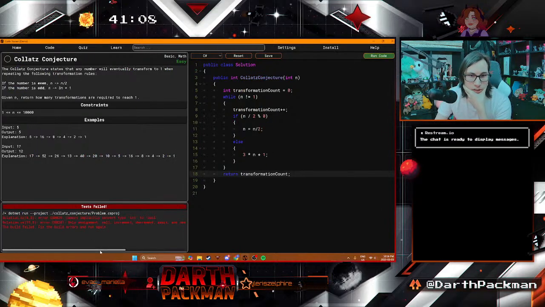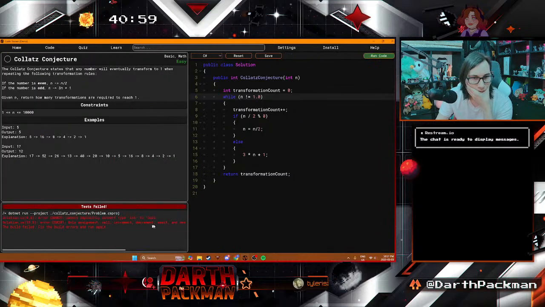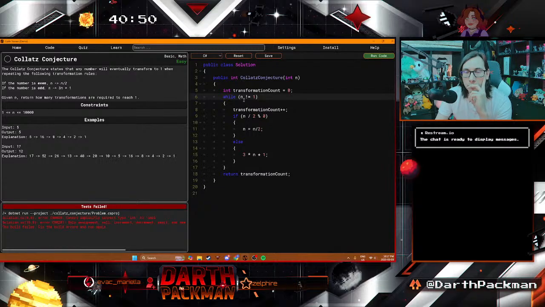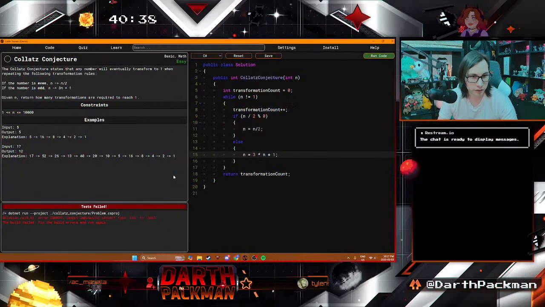Let's see here. Cannot implicitly convert type int to bool. Nope. Okay, so I'm doing something wrong here. It's something to do with this, I think. Oh wait, I also didn't do n equals here. There we go. See if that makes a difference. No, it's because I'm doing this. It's my n does not equal 1. Now the question is what did I do wrong here?